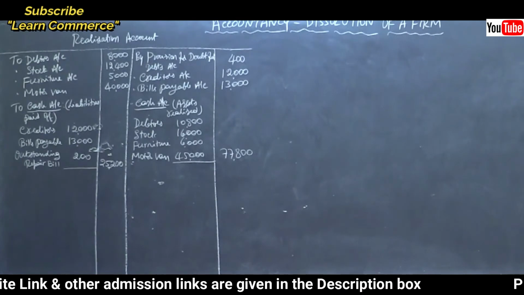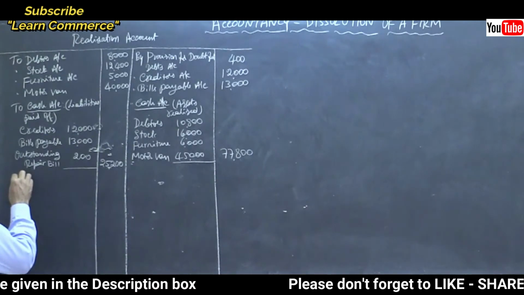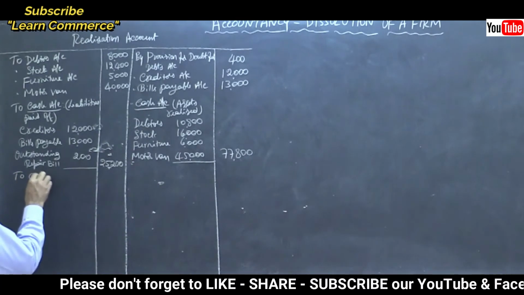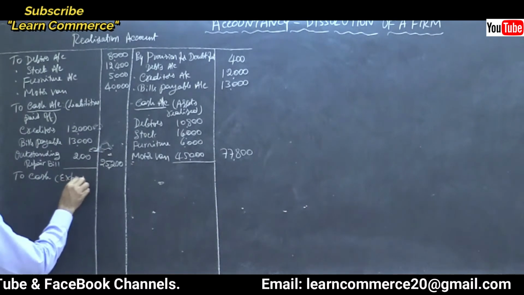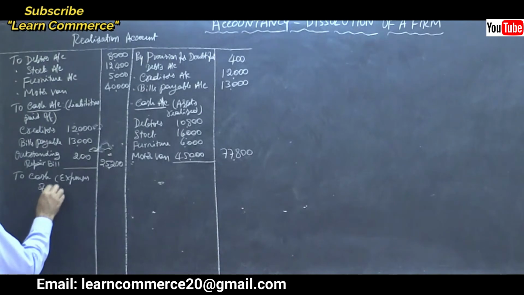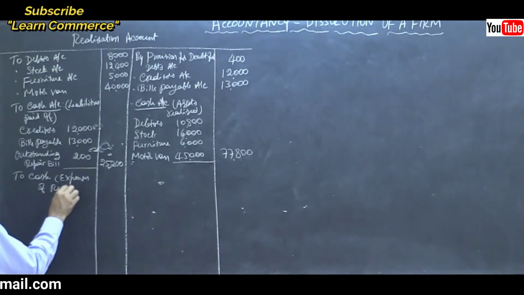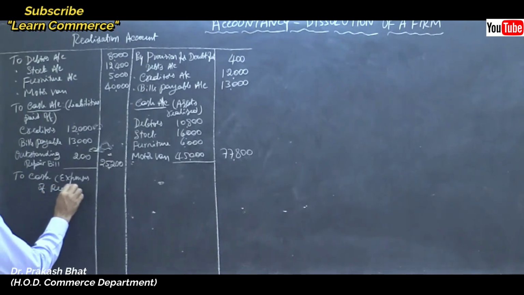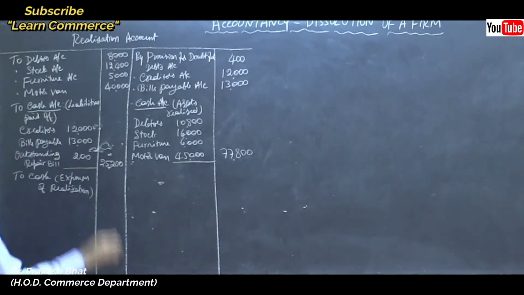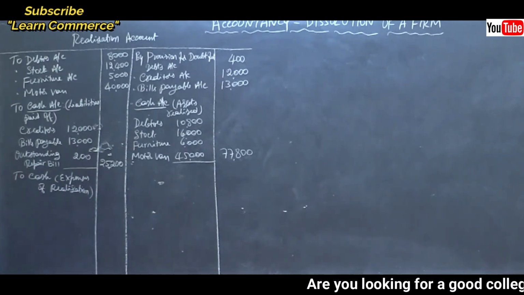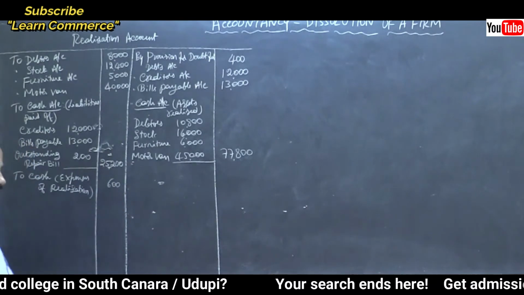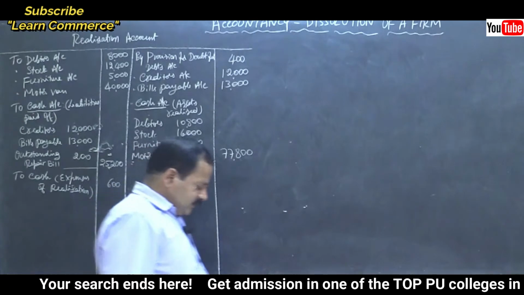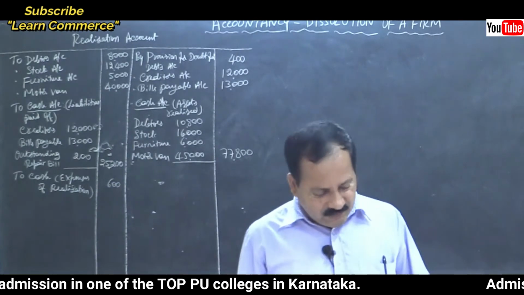Then expense of realization is there. So to cash, expenses of realization or cost of dissolution, both are one and the same. Cost of realization, cost of dissolution, expense of realization, all are one and the same. Don't get confused with that. 600 rupees, right? Yes. Anything else? No, nothing. That's all.